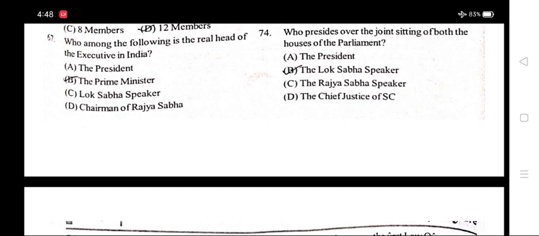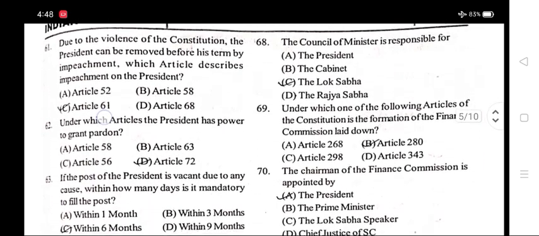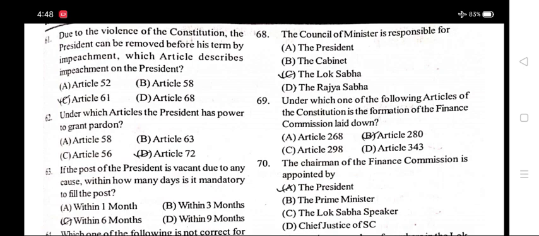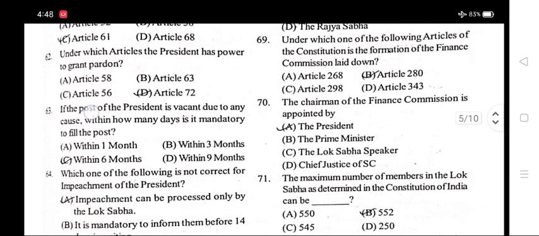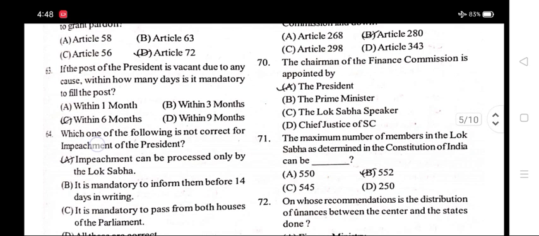Number 67. Who among the following is the real head of the executive in India? Option B, the Prime Minister. Number 68. The Council of Ministers is responsible to? Option C, the Lok Sabha. Number 69. Under which one of the following articles of the Constitution is the formation of the Finance Commission laid down? Option B, Article 280.